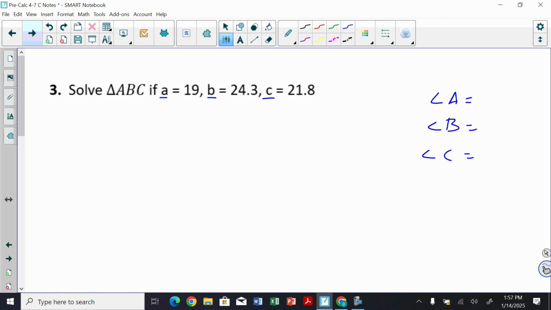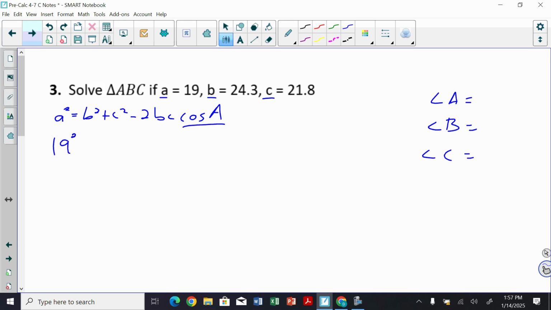Okay, so if I start with the law of cosines, because I don't have any angles, I can find one of the angles. So if I start with A squared equals B squared plus C squared minus 2BC times the cosine of A, I can at least work on finding angle A. So let's plug that in.